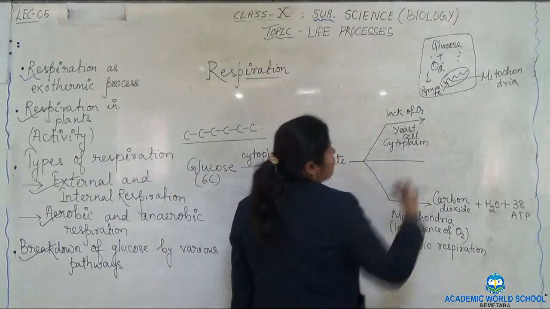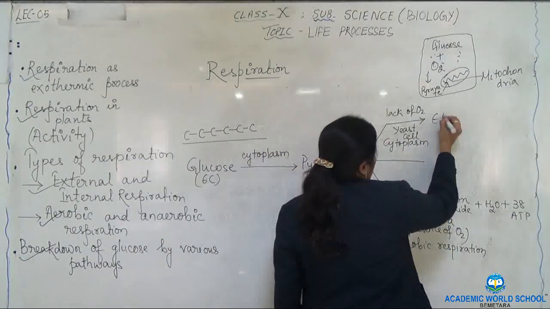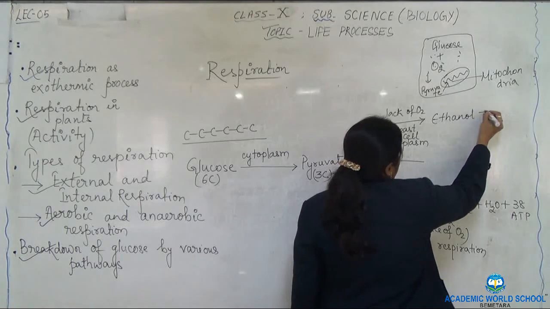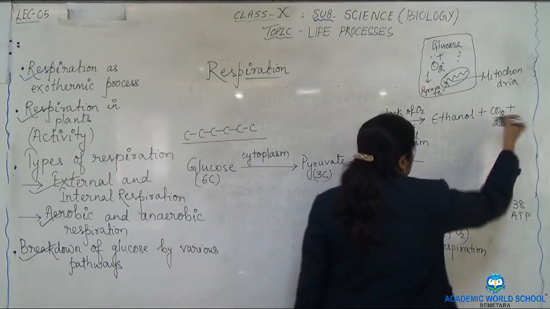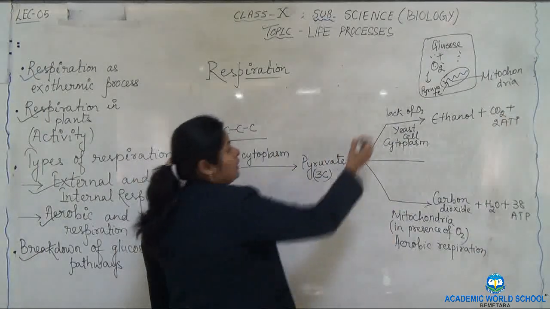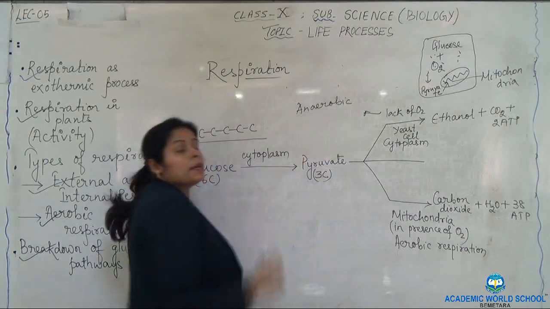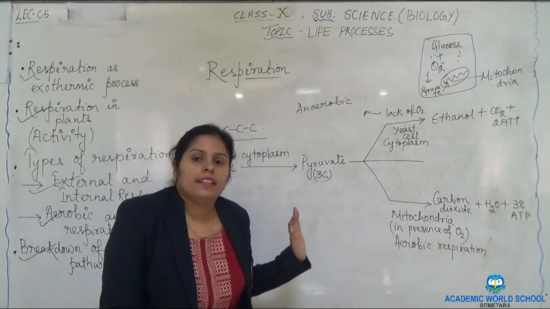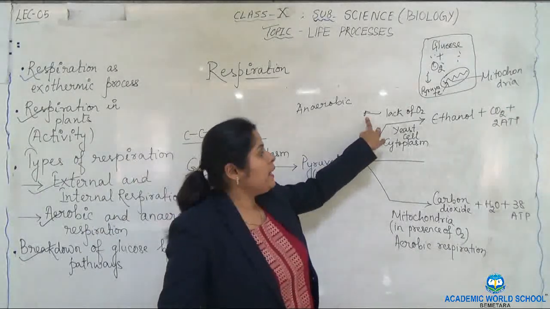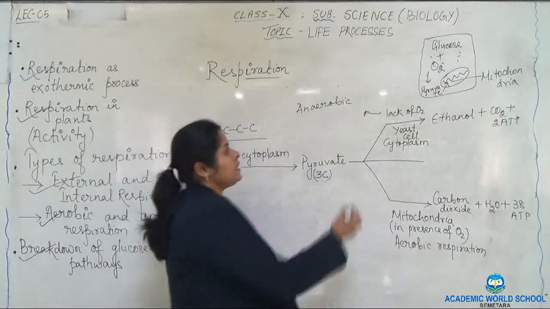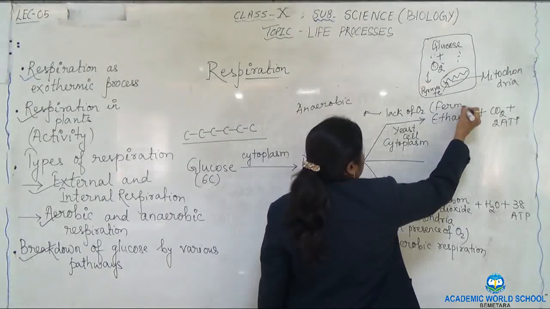Here mitochondria is not required, and it gets transformed into ethanol plus carbon dioxide plus 2 ATP. Anaerobic respiration means respiration is taking place in absence of oxygen. This process can also be termed as fermentation.